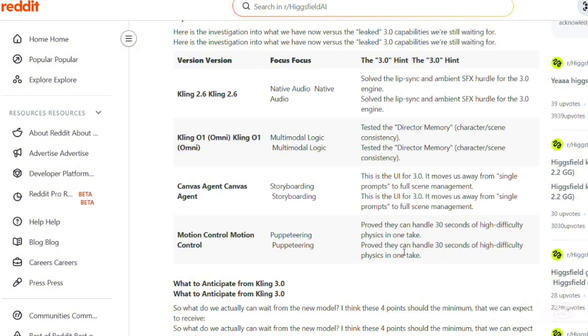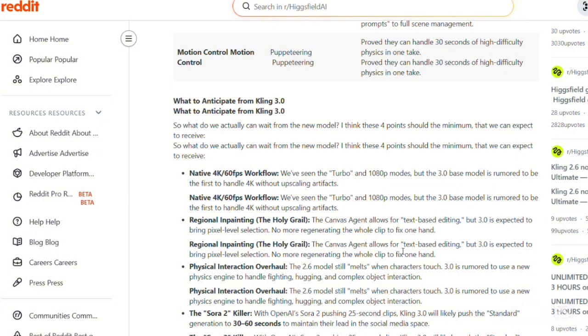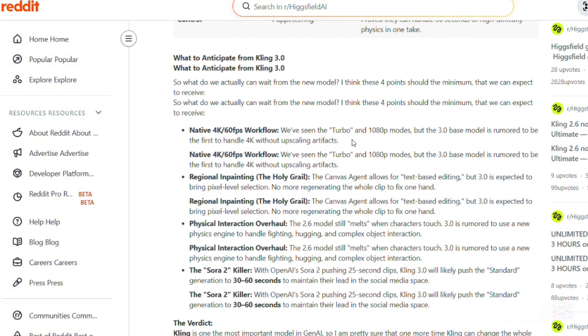Then the motion control 3.0 is going to prove it can handle 30 seconds of high quality physics in one take. So there is no AI generator that can create up to 30 seconds video. But Kling 3.0 is going to be able to create that. I mean, isn't that wonderful? Currently, 10 seconds is like the highest for now. But Kling 3.0 is going to come with 30 seconds. That's just wonderful. So these are the things that we should anticipate in Kling 3.0.